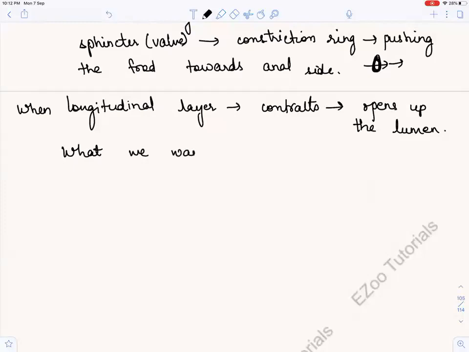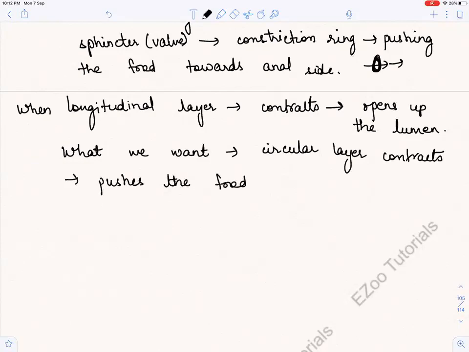No. What we want is that the circular layer contracts. It contracts and pushes the food towards the anal side, right? And what is the second thing that we want?